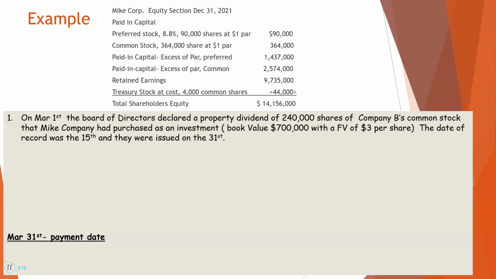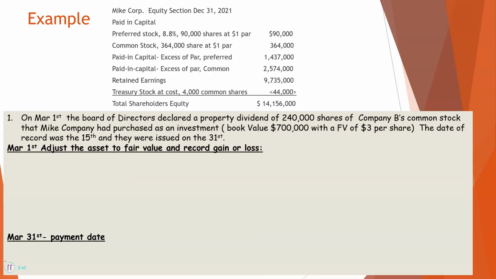Now, on March 1st, the Board of Directors declared a property dividend of 240 shares of Company B's common stock that Mike had purchased as an investment. The book value was $700,000, but the fair value is $3 per share. The date of record was the 15th, and they were issued on the 31st. So, on March 1st, we need to make an entry.